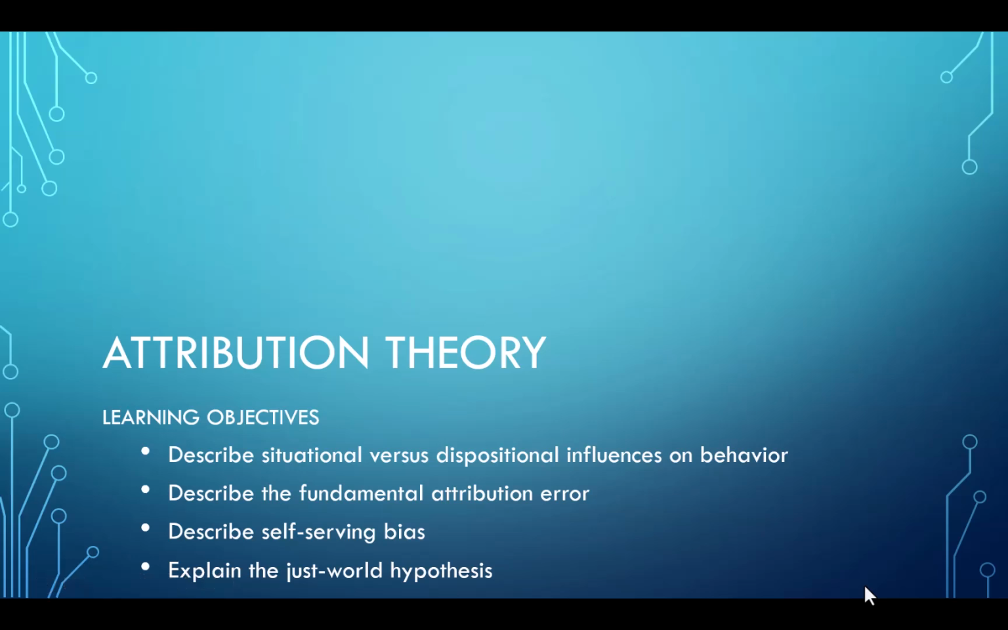In this video, we're going to discuss attribution theory. By the end of the video, you should be able to describe a situational versus a dispositional influence on behavior. You should be able to explain the fundamental attribution error. You should be able to describe the self-serving bias and explain the just world hypothesis.